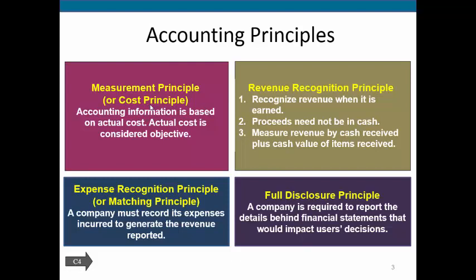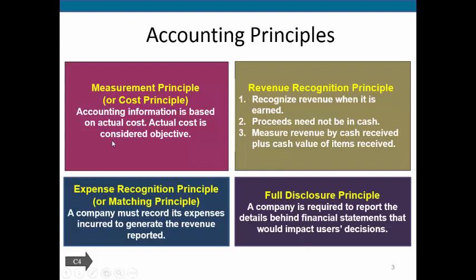And I just want to identify exactly what we're talking about. So if you're looking at how are we going to account for a piece of land, if you think about it, land generally increases in value over time. However, based on our measurement or our cost principle, we need to account for a piece of land based on its actual cost. So rather than what we actually think it's worth because the value has increased over time, we need to account for it by what it actually cost us.